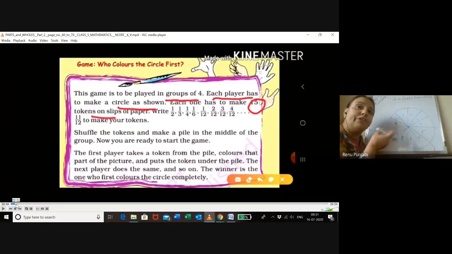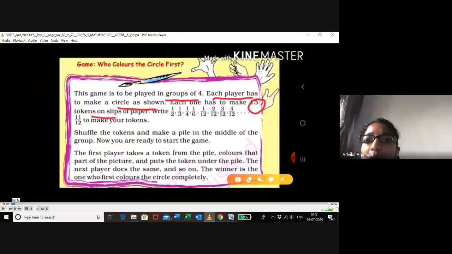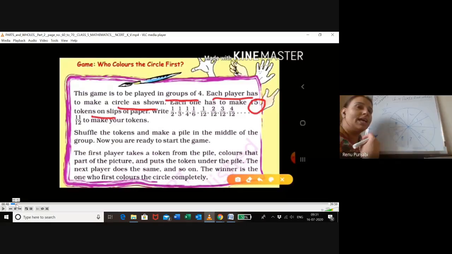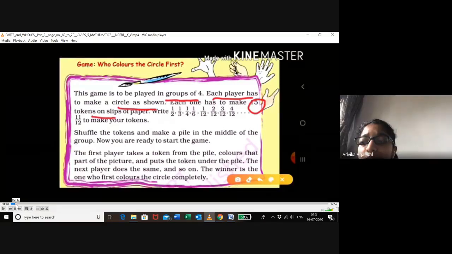Suppose when you shuffle the chits you got 1/2. How much part will you color? We will color 6 parts. Very good. Who gave me the answer? Six, ma'am. Advika, very good.